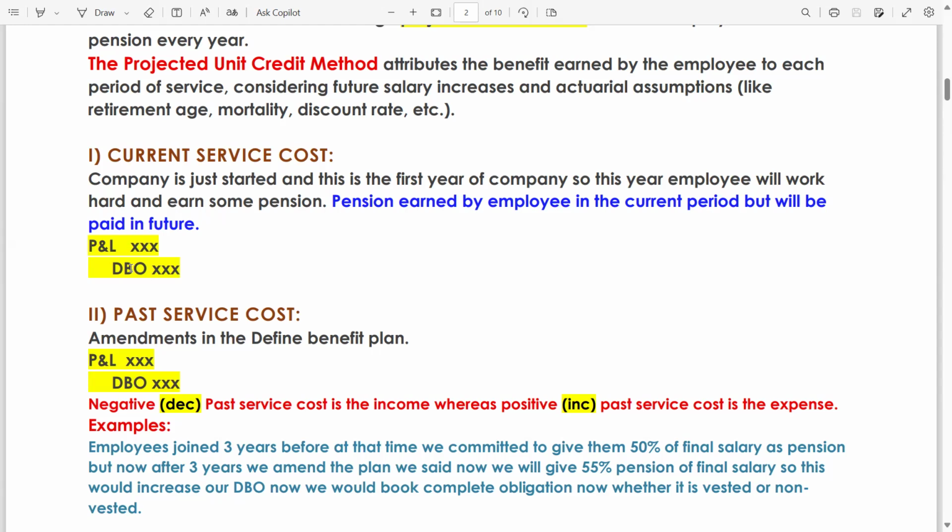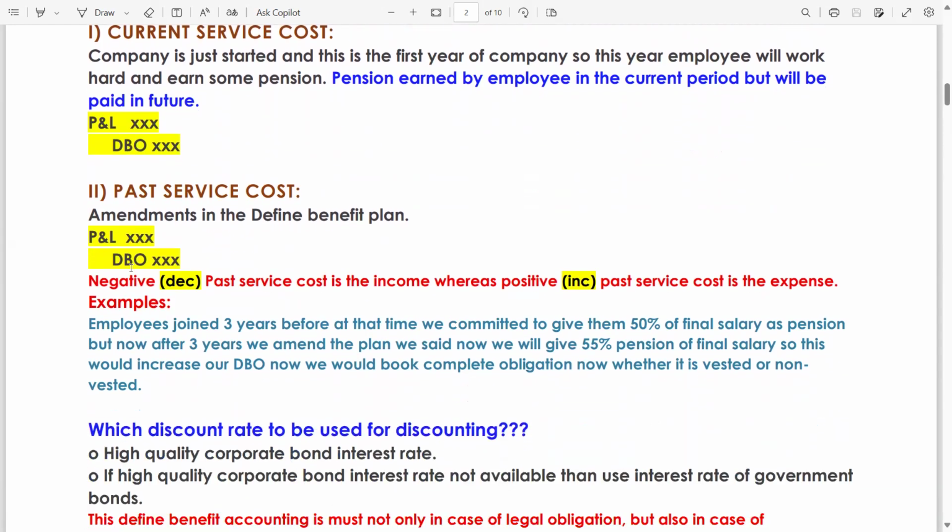DBO is your liability. Now, past service cost. Amendments in the defined benefit plan. Sometimes the organization, the employer, can amend their plan. And if the employer amends their plan, it means it is a past service cost. And if the amendment results in an increase in your past service cost, then it is an expense.